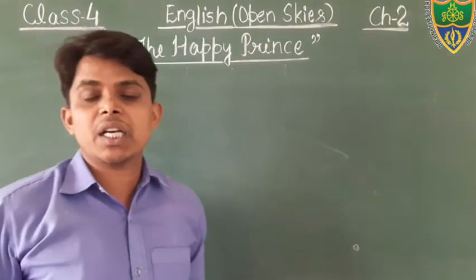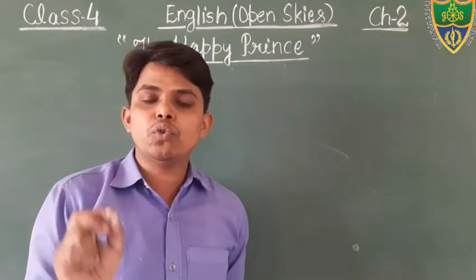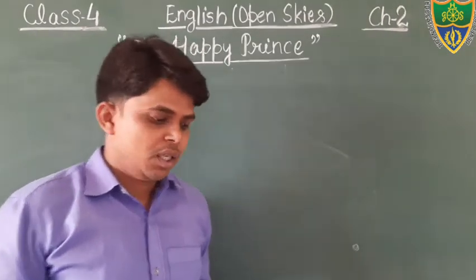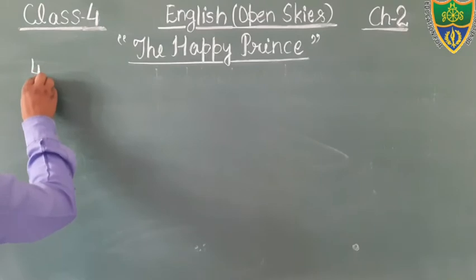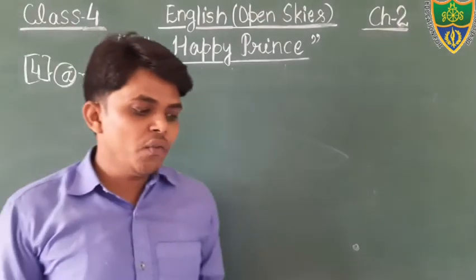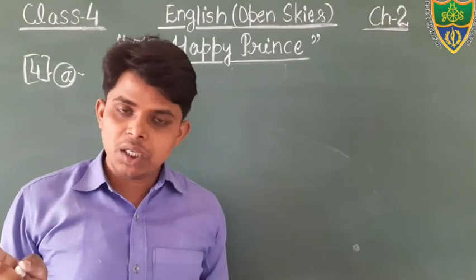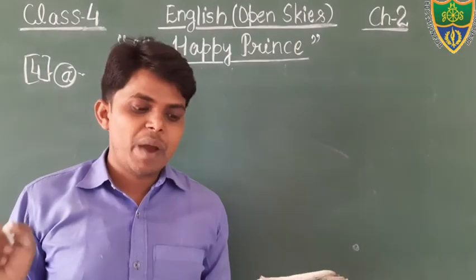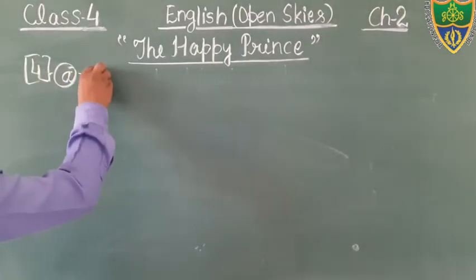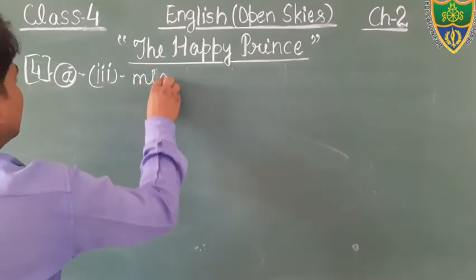Dear students, incomplete sentences are given, and four options are given, and you have to choose only one option to complete the sentences. Just see here, that is exercise number 4. What is question number 1? We can see the swallow with his family members was on. There are four options: journey, duty, migration, and recreation. The option number 3 is the correct option, that is migration.